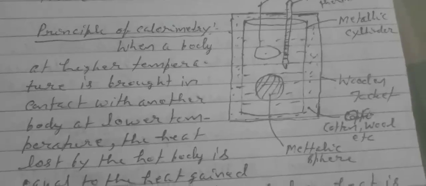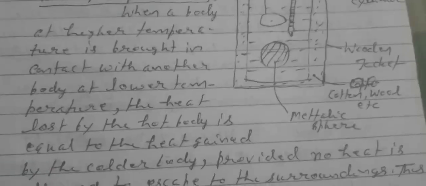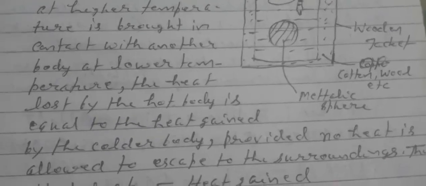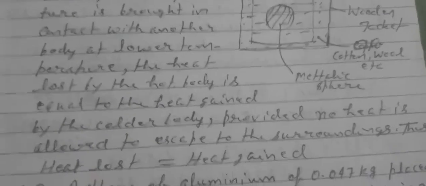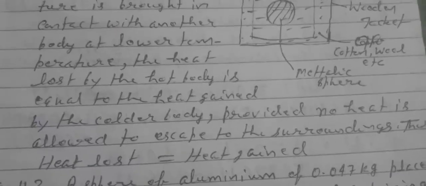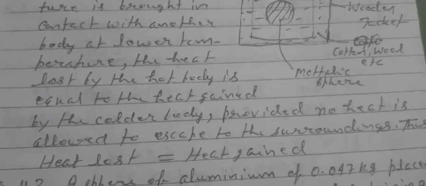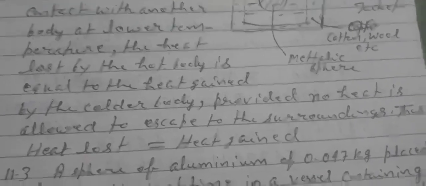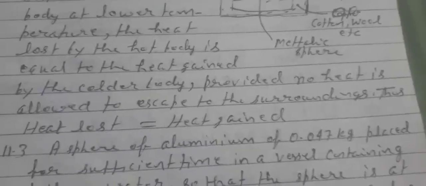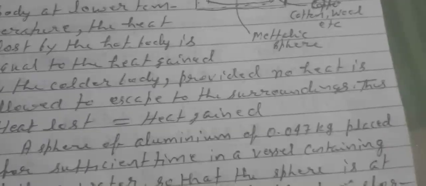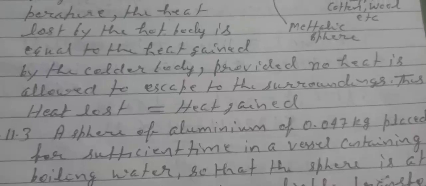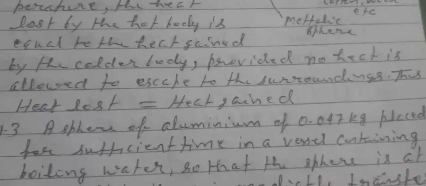Principle of calorimetry: when a body at higher temperature is brought in contact with another body at lower temperature, the heat lost by the hot body is equal to the heat gained by the colder body, provided no heat is allowed to escape to the surroundings. Thus, heat lost equals heat gained. This is the principle of calorimetry.